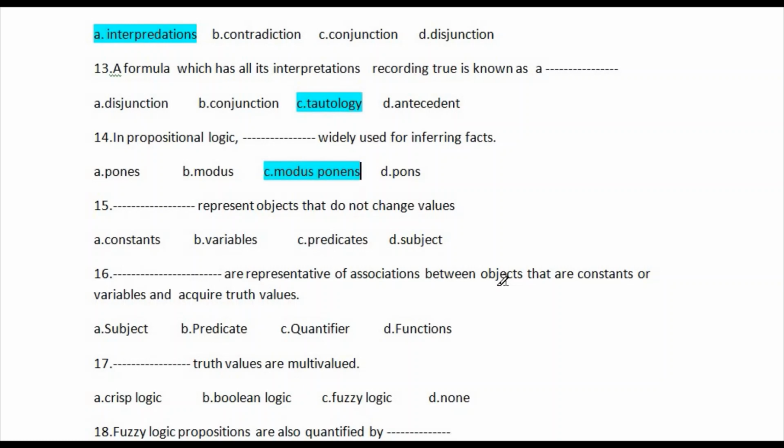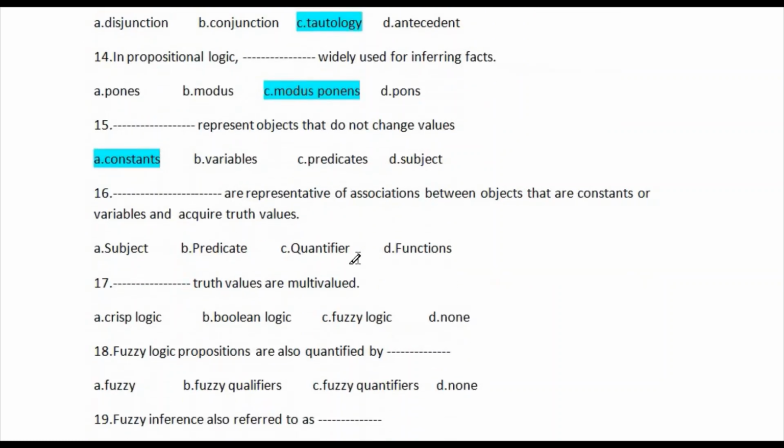So question number 15 is represent objects that do not change value. So option number A constants, option number B variables, and option number C predicts, and last one is subject. So correct answer is option number A, constants. This is the correct answer of question number 15. Let's go for question number 16.